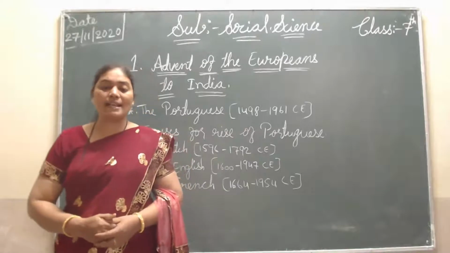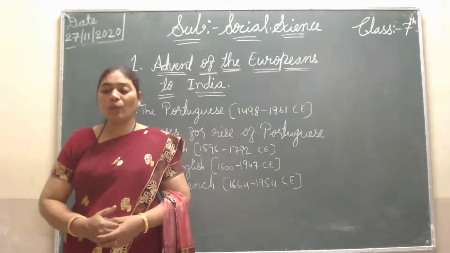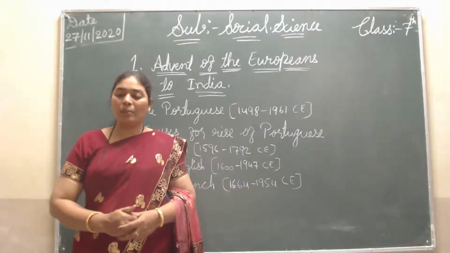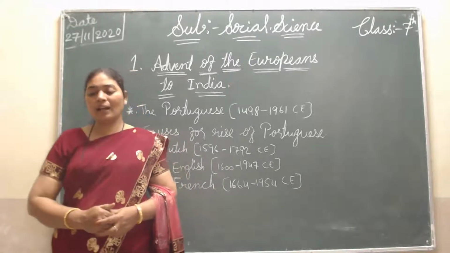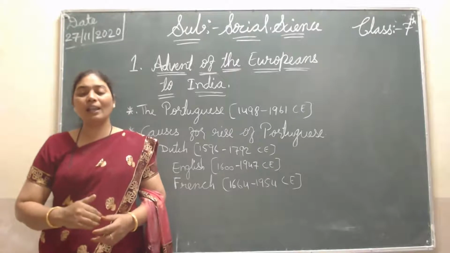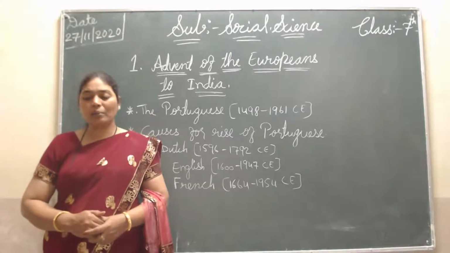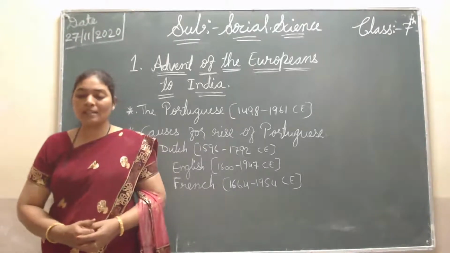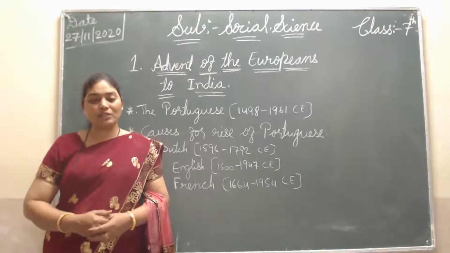Now, how many French trade centers were there? They opened trade centers at Pondicherry, Machilipatnam, Calicut, Mahe, Karikal and Chandranagar. Pondicherry was the capital of the French. Duplex was the governor of the French.